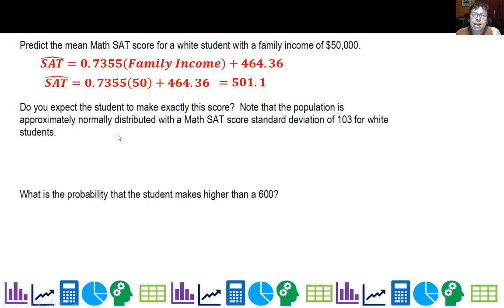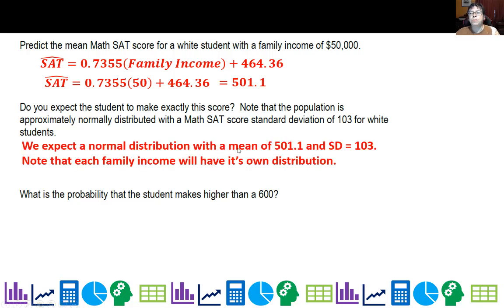Do you expect the student to make exactly this score? Note the population is approximately normally distributed with a math SAT score standard deviation of 103 for white students. Since they had the whole population, I actually have sigma, which is nice. So we expect a normal distribution with a mean of 501.1 and standard deviation of 103. I went ahead on Statlet and got the normal distribution for that. Note that this only applies to incomes of $50,000. Each family income will have its own distribution, with roughly the same standard deviation, just shifted based on family income.